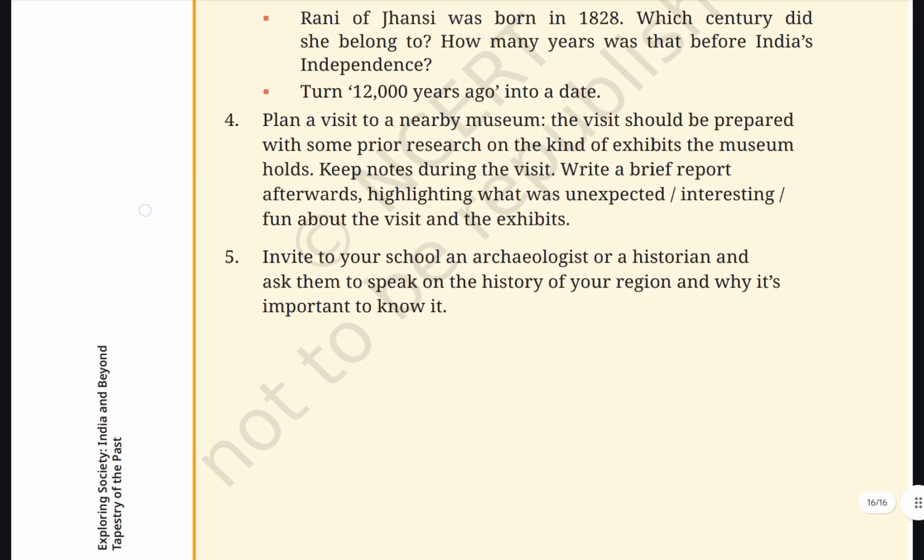Question number 4. Plan a visit to a nearby museum. The visit should be prepared with some prior research on the kind of exhibits the museum holds. Keep notes during the visit. Write a brief report afterwards highlighting what was unexpected, interesting, or fun about the visit and the exhibition.